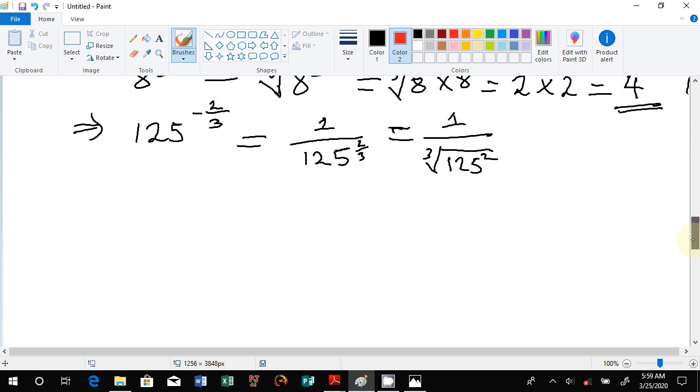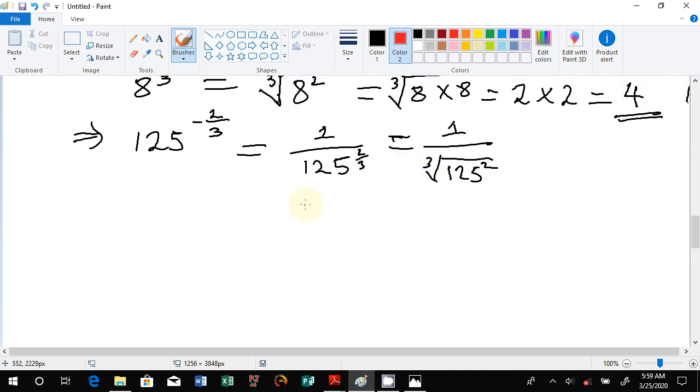You shouldn't be lost. Remember I said I split this: 1 over the cube root of 125 multiplied by the cube root of 125. We have it like that.